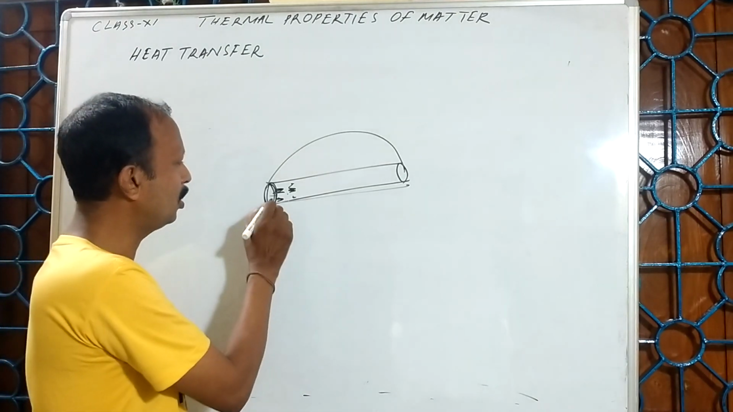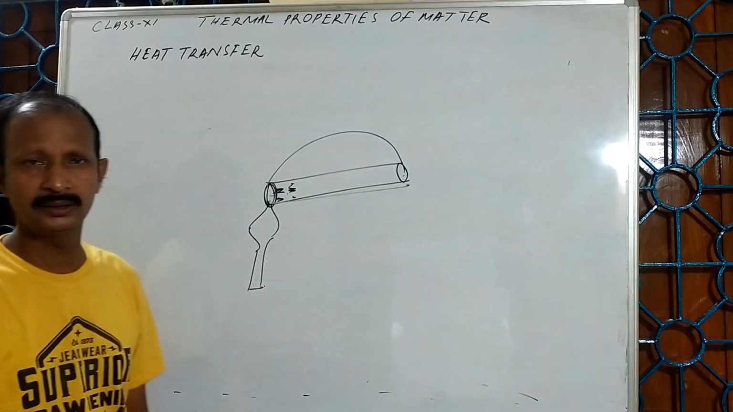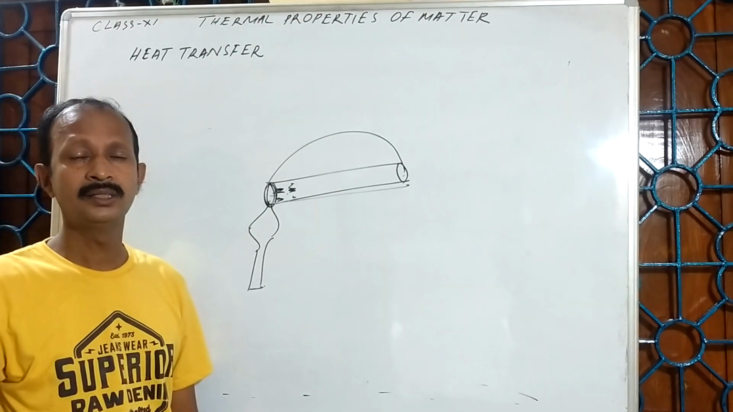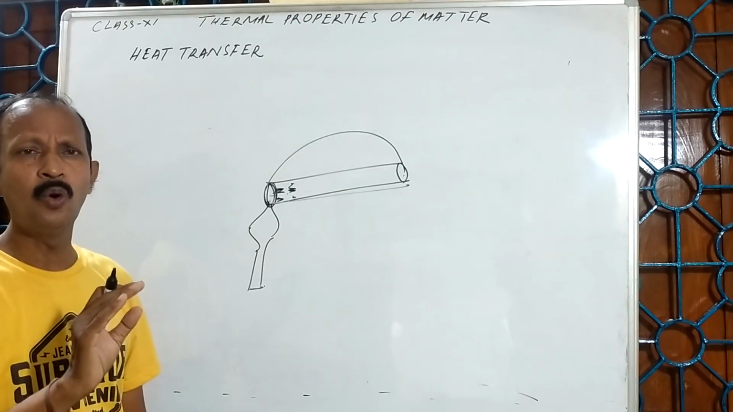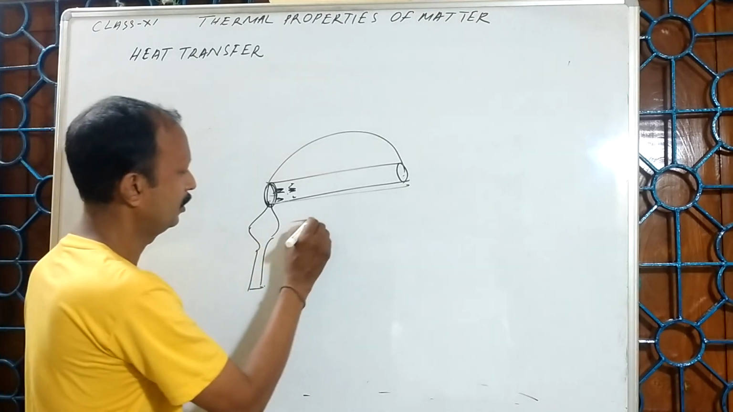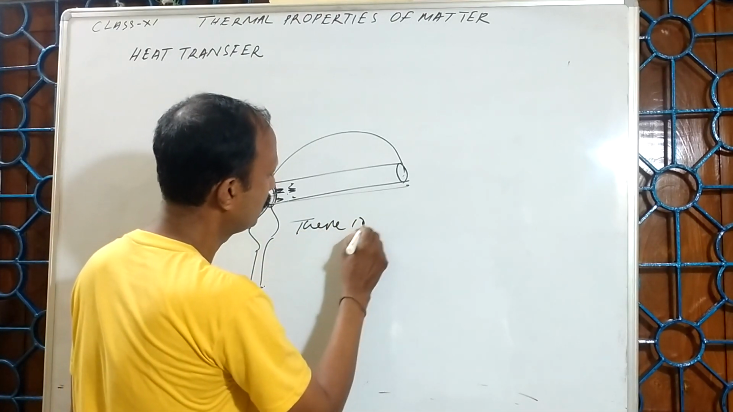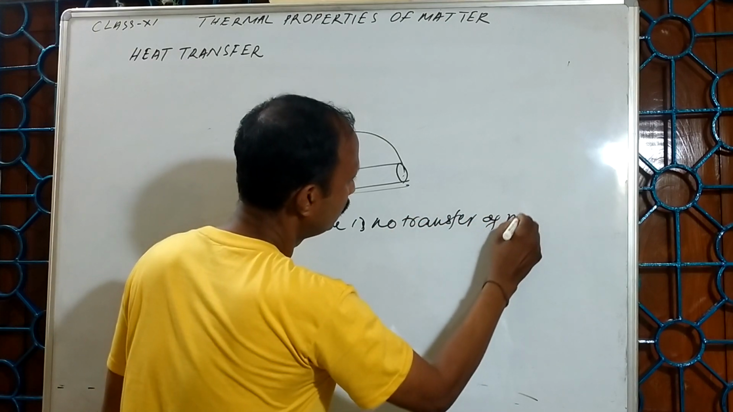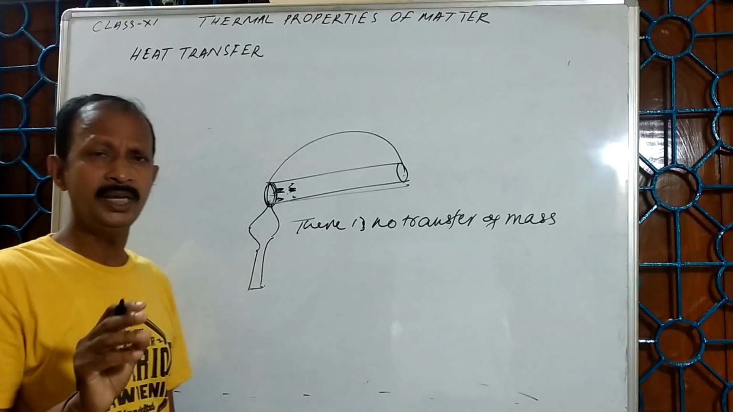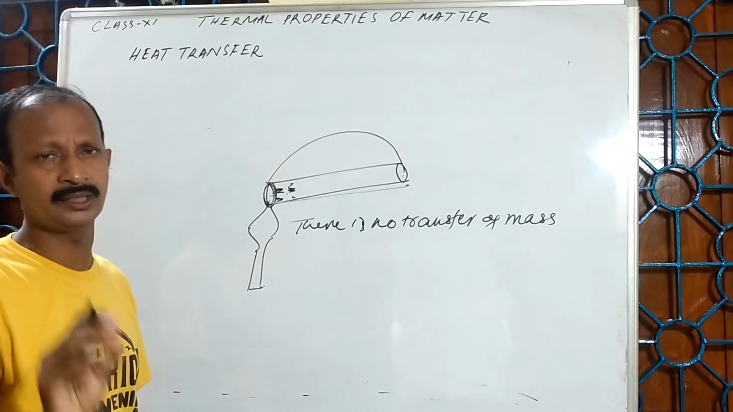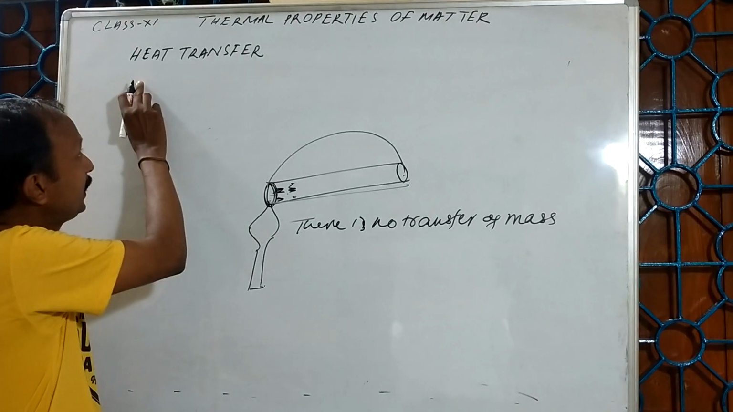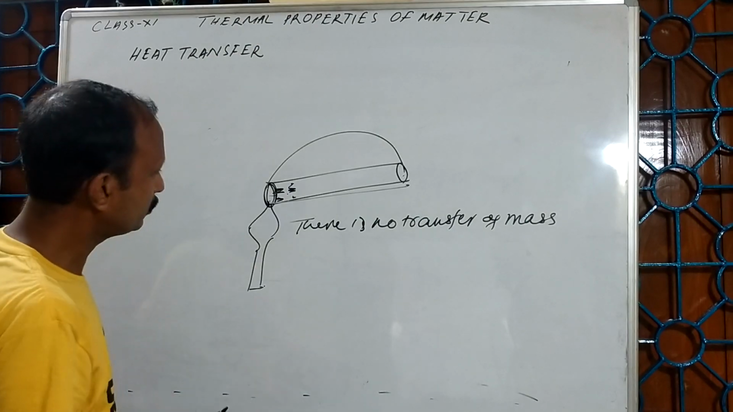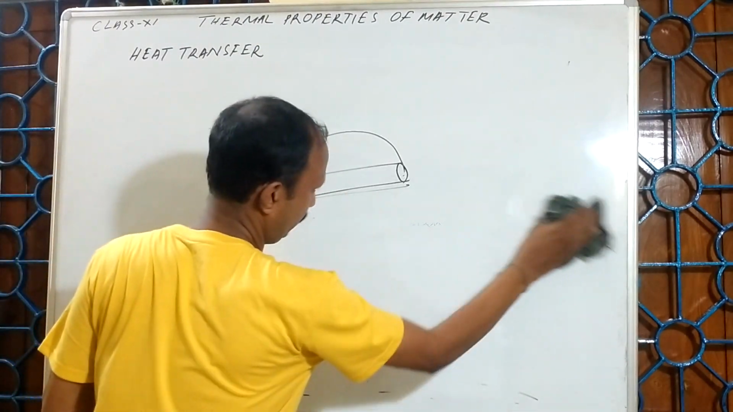Here molecules do not move permanently from one end to the other end. Their average position remains the same. So I can say that there is no transfer of mass. Only there will be a transfer of heat. The heading I have written is heat transfer. So now we discuss conductivity.